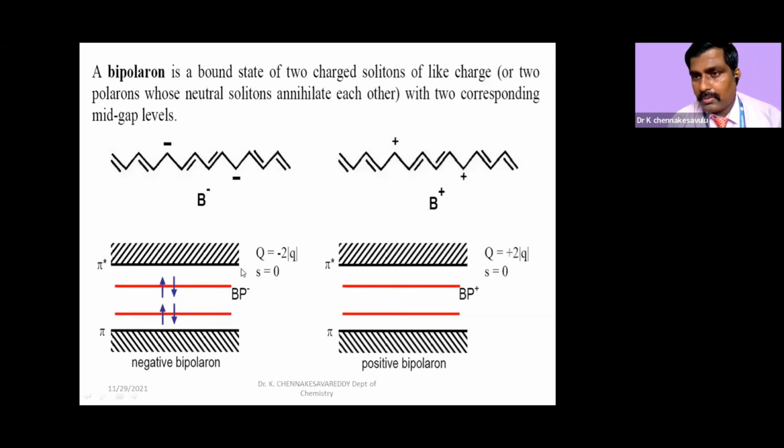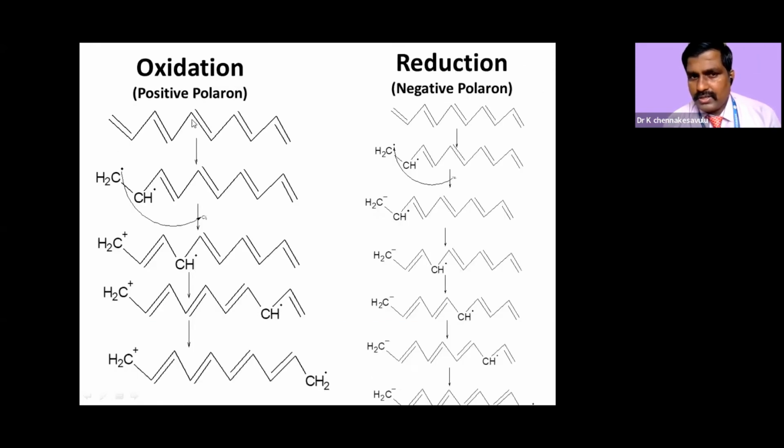Positive polaron means we are adding chlorine, a seventh group element. What it does, it will take one electron from this terminal carbon, and it forms a positive charge. And one electron will be there here. This electron will react with this carbon's electron, and again it will form a double bond, and this free electron will shift to this carbon.